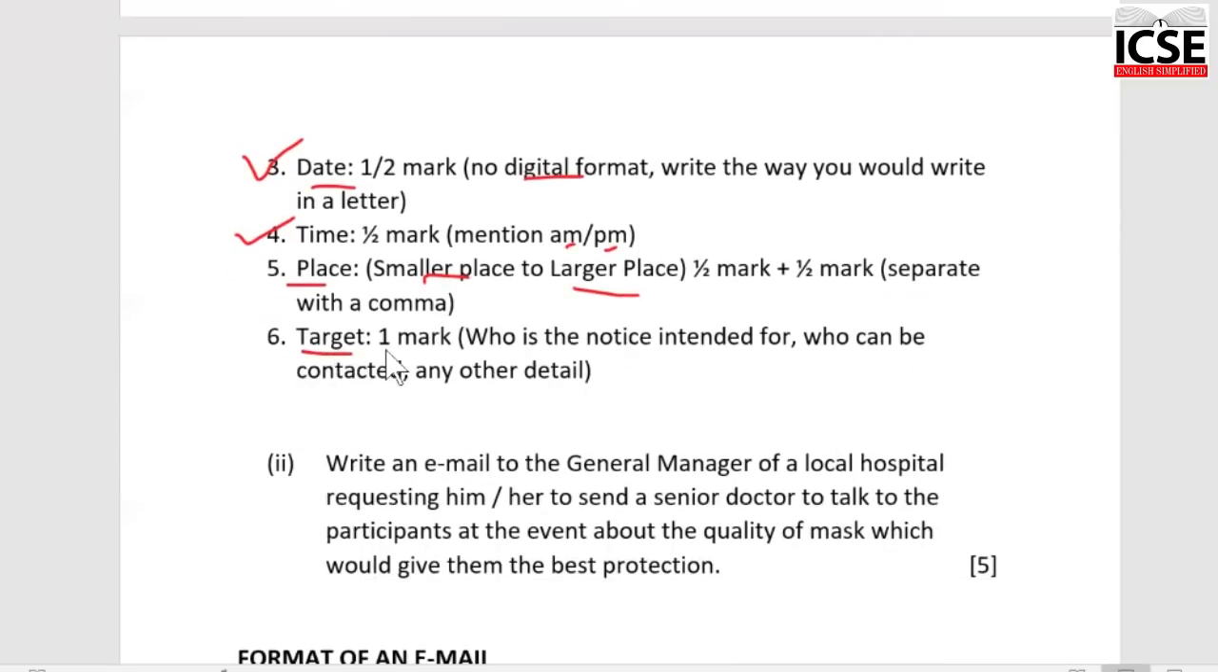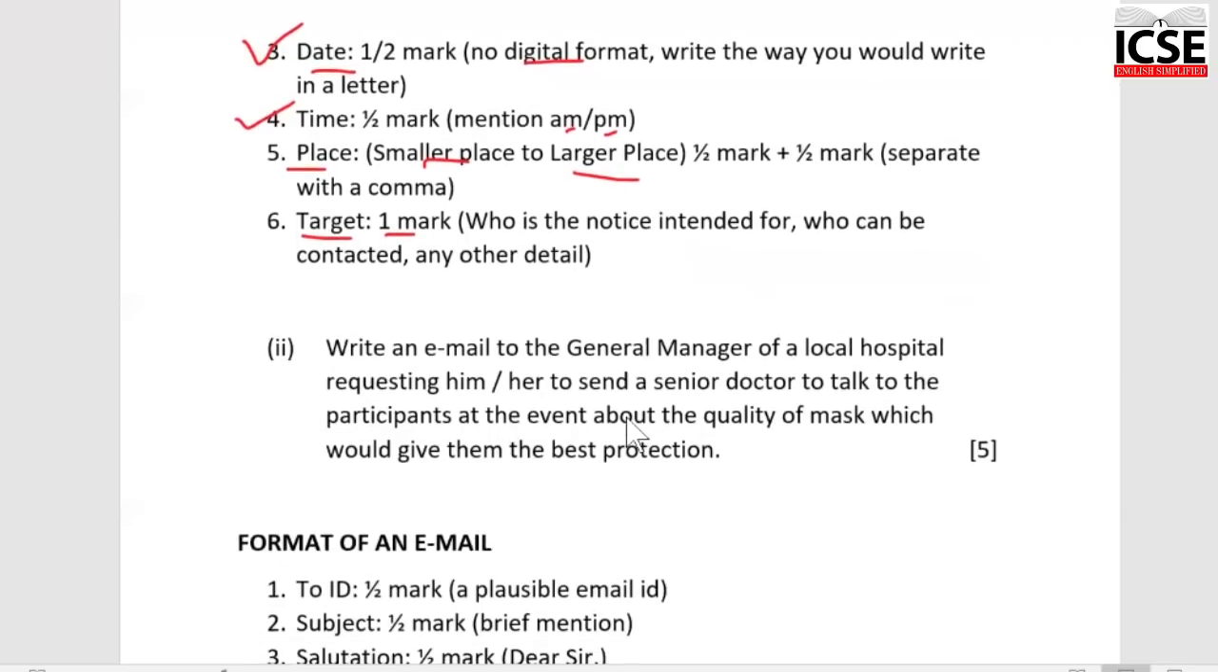Finally, the target for 1 mark. In this, you will write the class, the students of which class should respond to the notice. So students of class 9 and 10, whom should they contact, by which date they should contact, etc. Even if you feel that some other bits of information are required, you may add, otherwise it's fine. Okay, so in notice, it's very easy to get full 5 marks, so please be a little diligent, you will be able to do it.